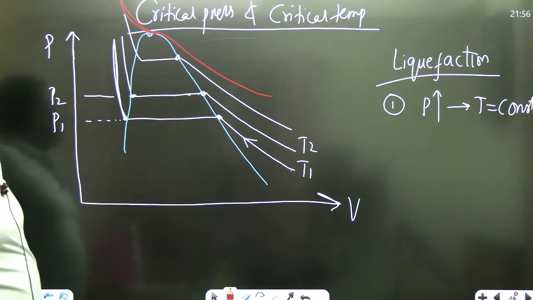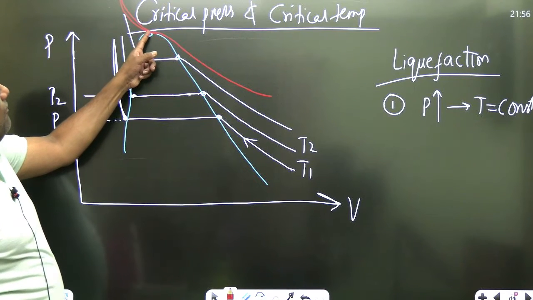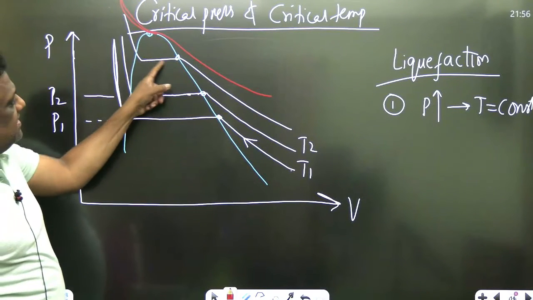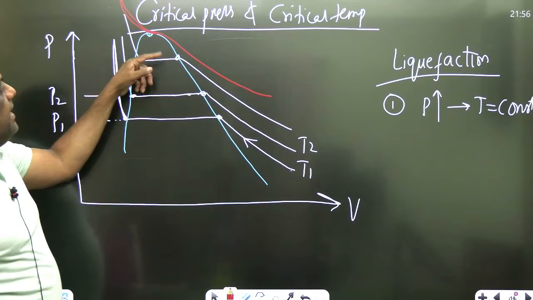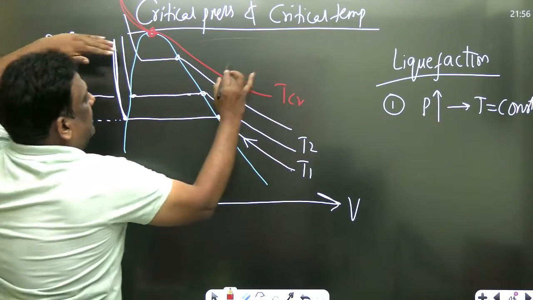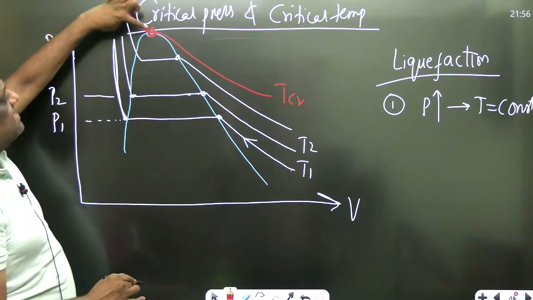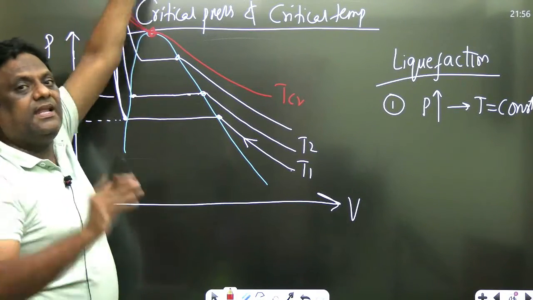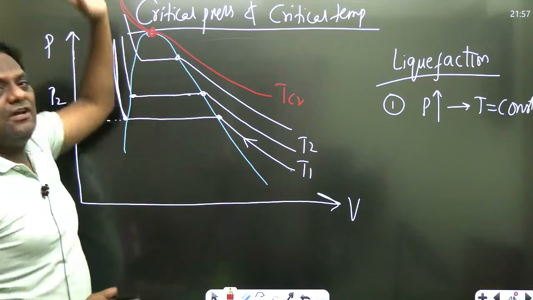इट मींस यहां पे लिक्विड वेपर इज इन इक्विलिब्रियम, there is no liquid vapor in equilibrium. इट मींस at, इसको क्रिटिकल टेम्परेचर बोलते हैं. This temperature I call it as critical temperature. So what is critical temperature? It is that temperature above which liquefaction is not possible, above which it's not possible.